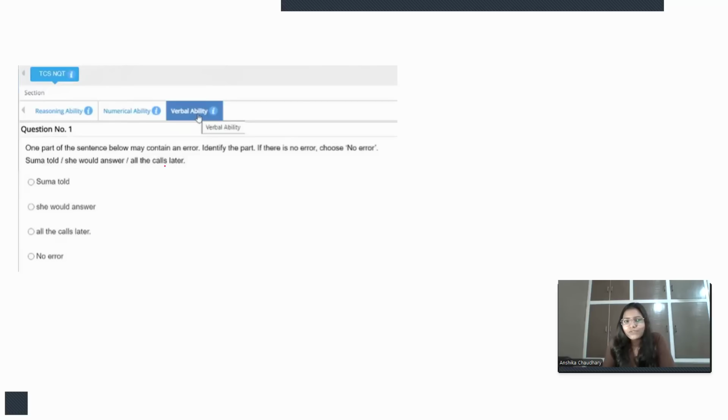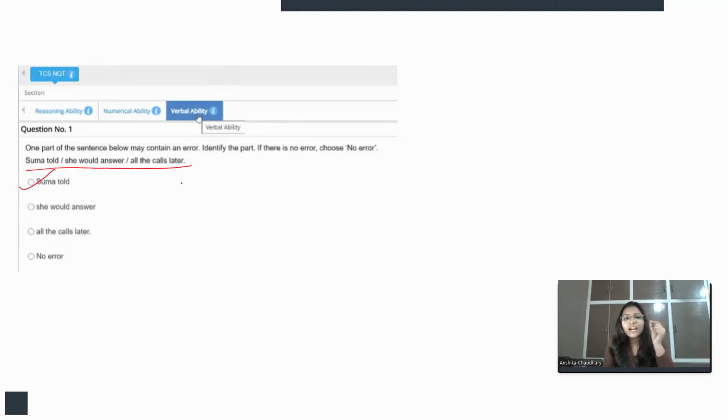One part of the sentence below may contain an error. Identify the part. If there is no error, then choose no error, right? So this is our sentence and it is divided into three parts. We need to identify in which part the error is. If there is no error, we need to mark no error. Suma told she would answer all the calls later. So the error is in... Pause the video and identify in which part the error lies. Right, so the error is in this first part.